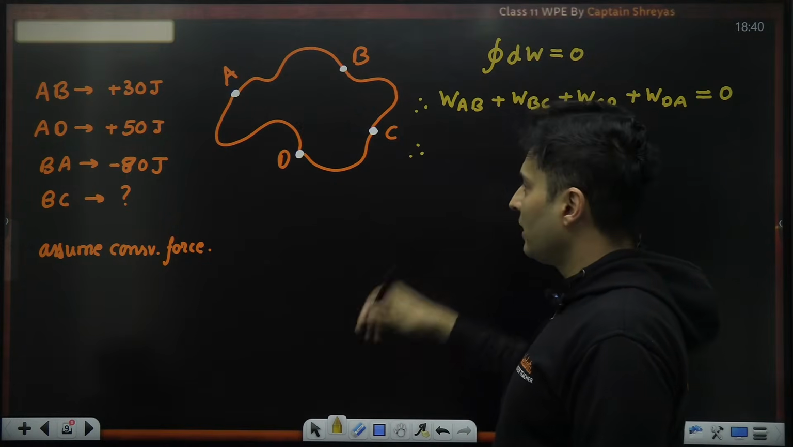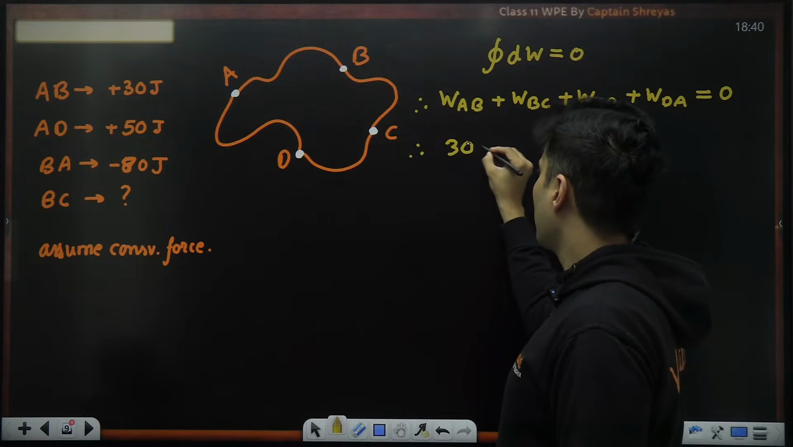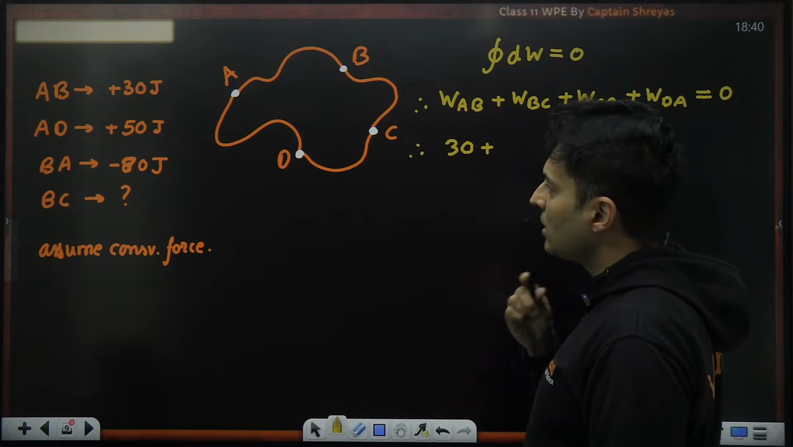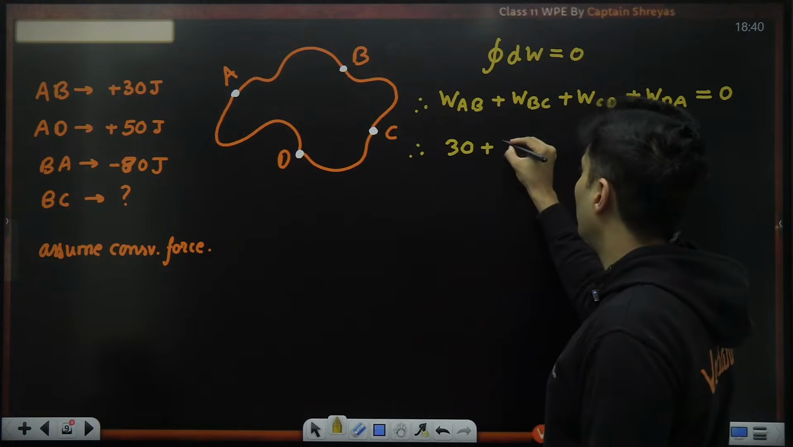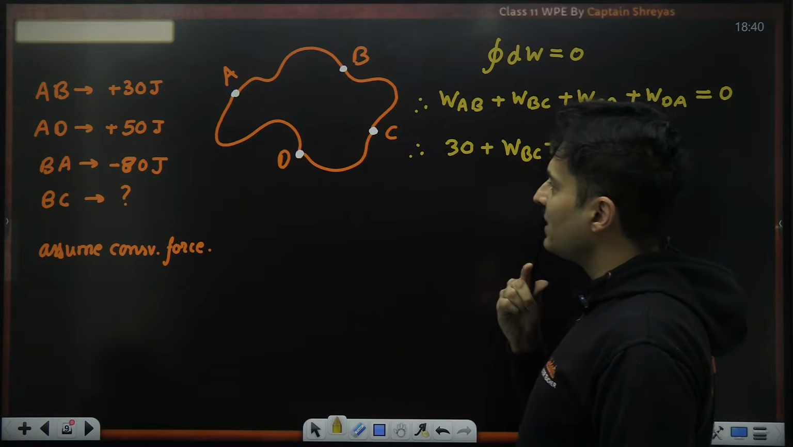Okay. What is the work done from A to B? It is mentioned to be 30 joules. Then what is the work done from B to C? That is what we have to find out. All right. So I'll leave it as it is, untouched. What is the work done from C to D?